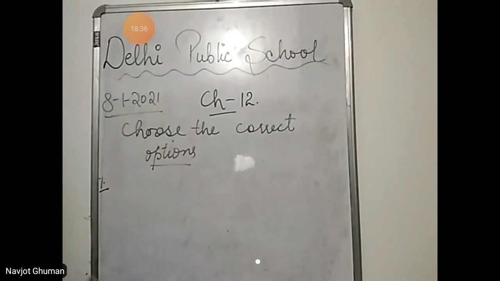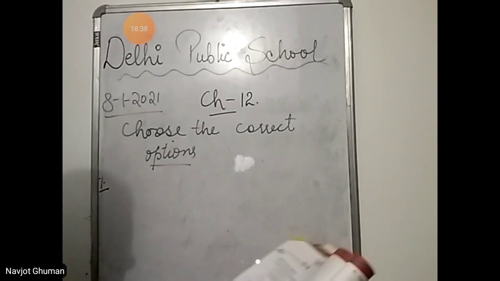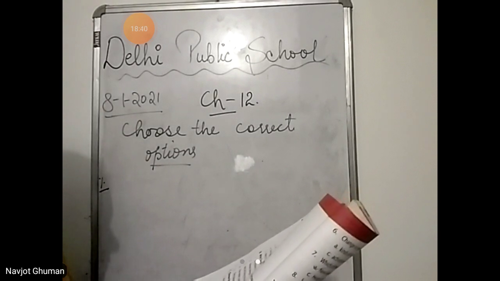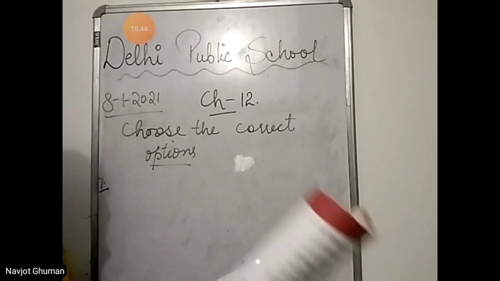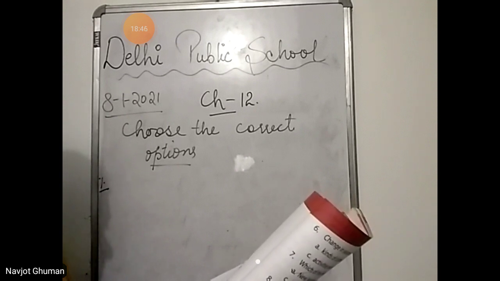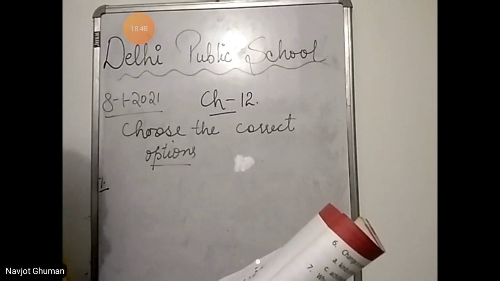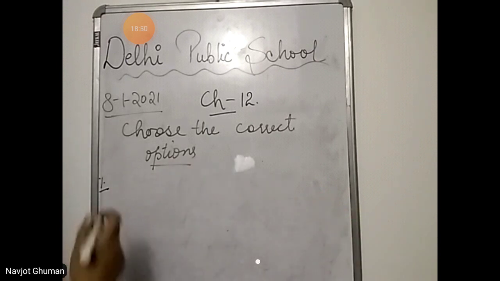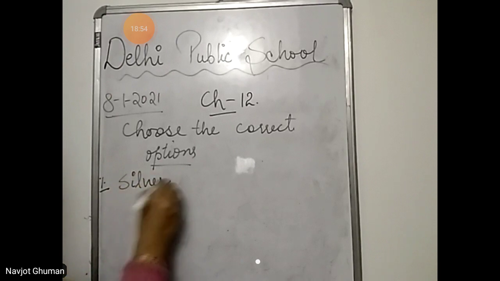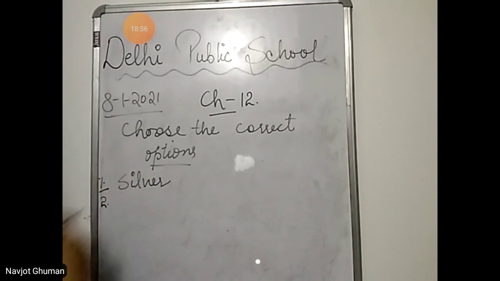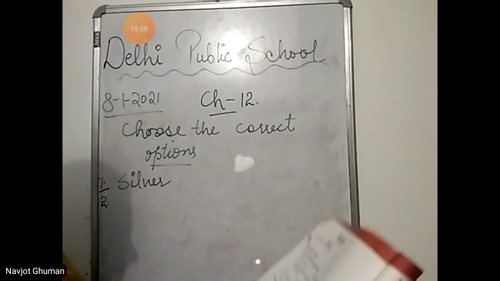Number 1. Air does not contain option A, water vapor, option B, oxygen, option C, carbon dioxide, and option D, silver. Answer is silver. It does not contain silver. All three things air contains.